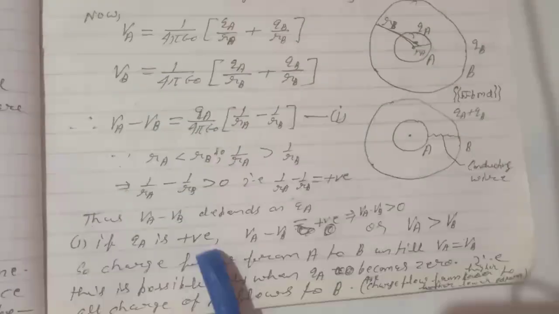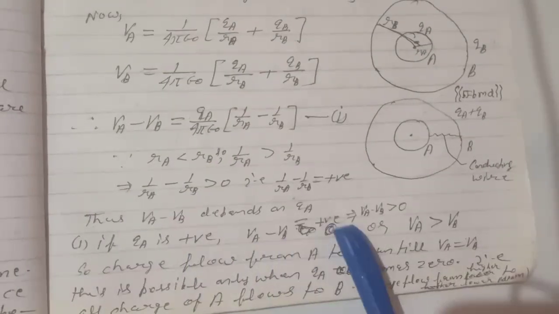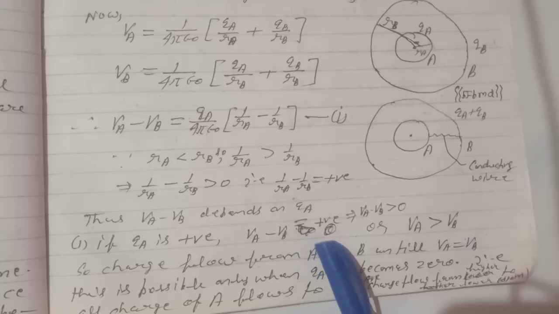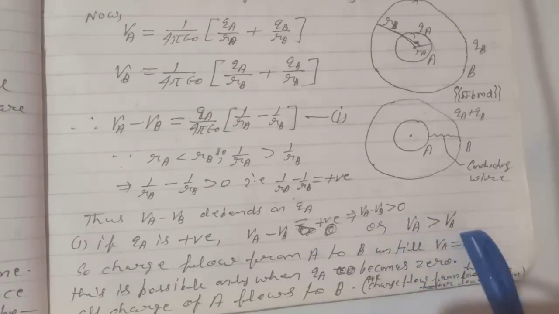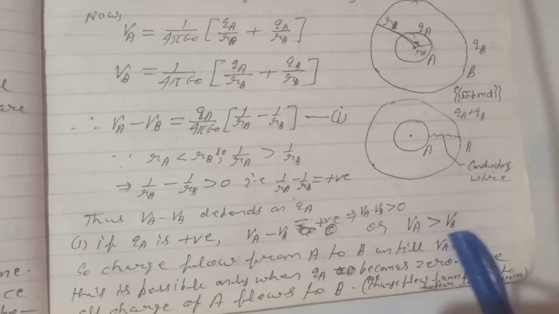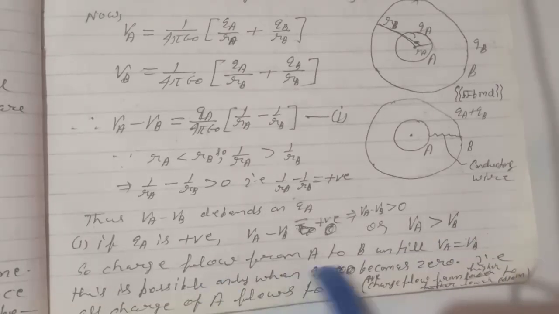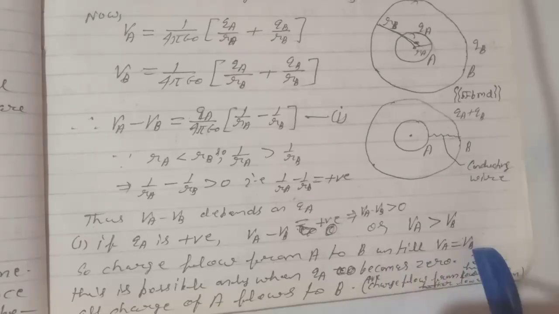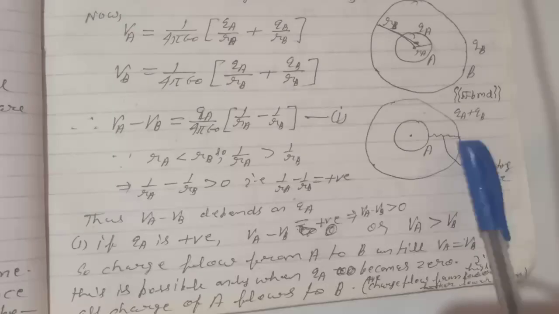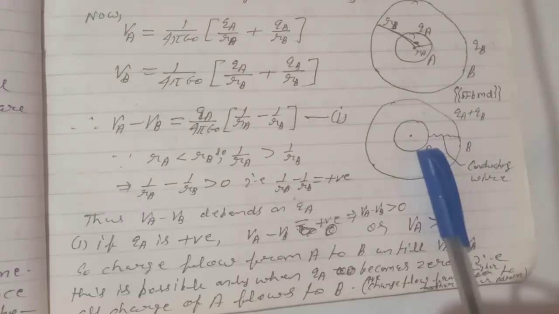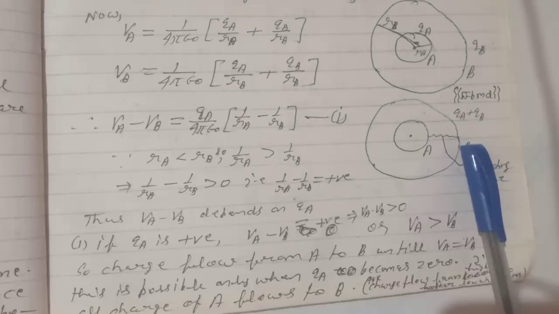Case 1: if QA is positive, then VA minus VB will be positive. This implies VA minus VB is greater than 0, or VA is greater than VB. So the charge flows from A to B until VA equals VB, because the potential of A is greater than the potential of B. Positive charge always flows from higher potential to lower potential.